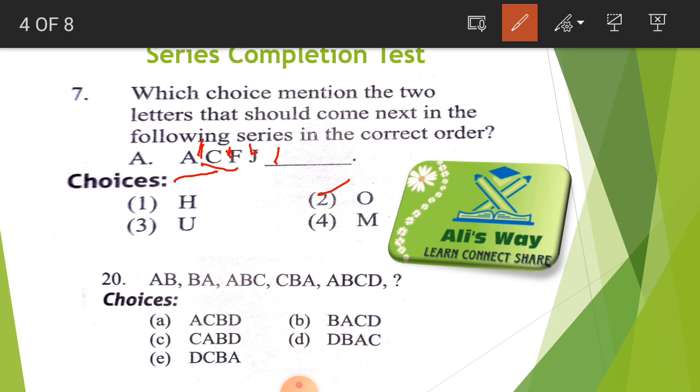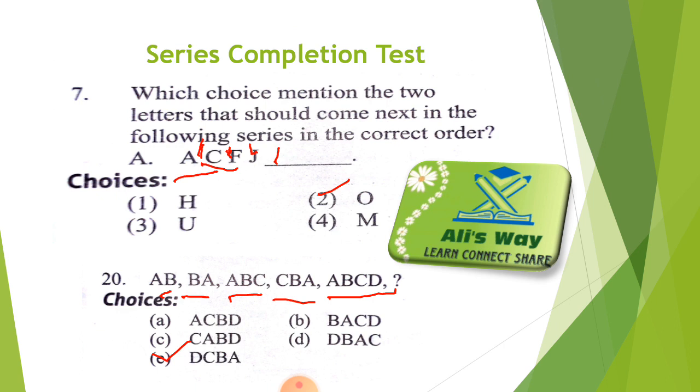After that, here is the 20th question. Here is AB, and it has become the opposite, BA. Here is ABC, and it has become the opposite, CBA, and here is ABCD, and it will be opposite, DCBA, which is the last option, E. It is our correct option. So you have also solved the alphabetical series, and the first type of verbal intelligence test has been completed here.